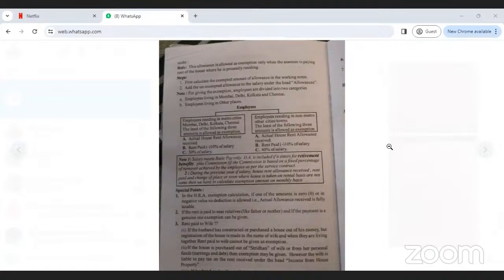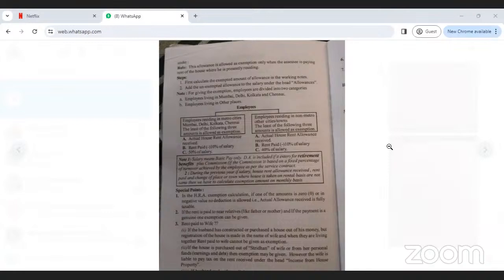Explain the difference between direct and indirect tax. Next, explain any 10 items which are fully exempted from income tax.